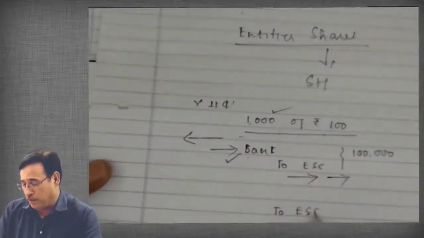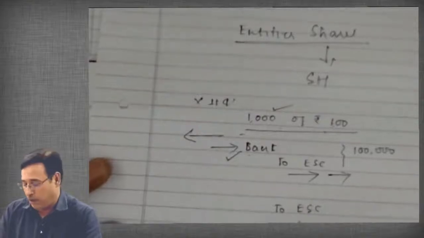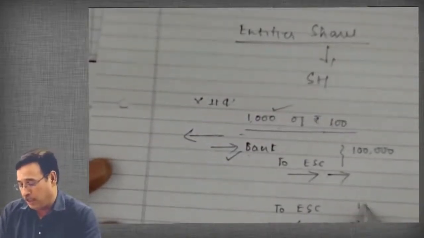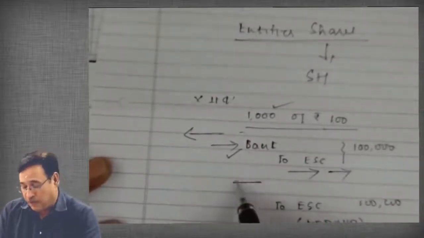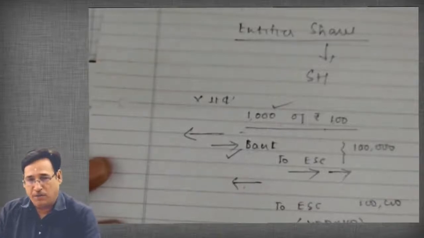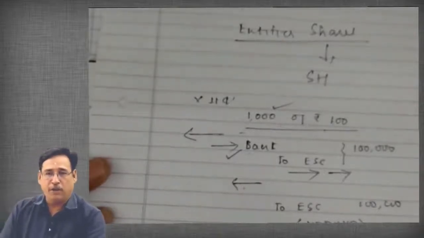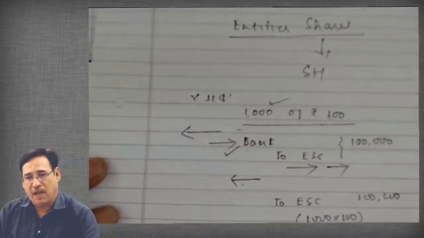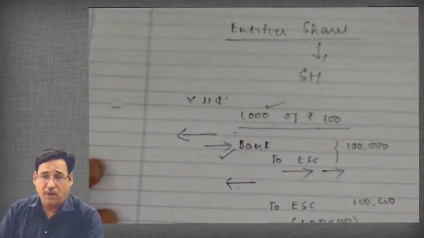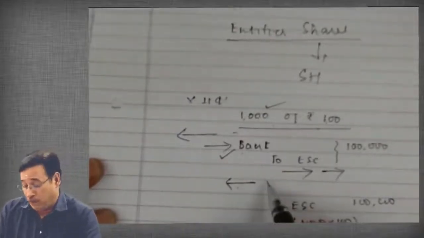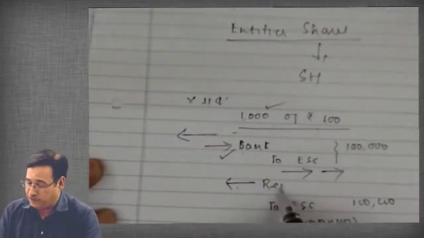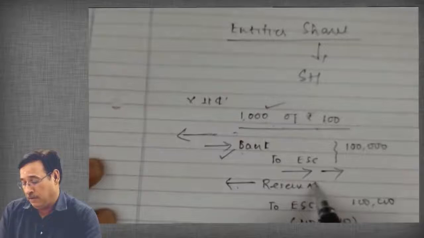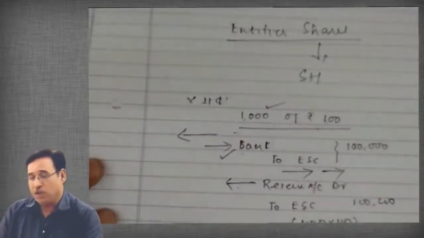Equity share capital, because shares will move out, no doubt about that, 1,000 shares into 100. You are going to credit equity share capital, no doubt about that. But will you receive any cash this time? You are not going to receive any cash. The reason is obvious, because the company is offering these shares absolutely free of cost. So then, what am I going to debit here? The entry will be reserves account debit to equity share capital account.